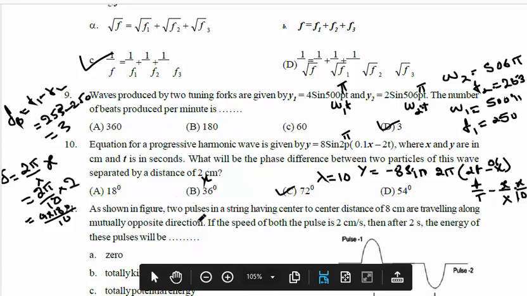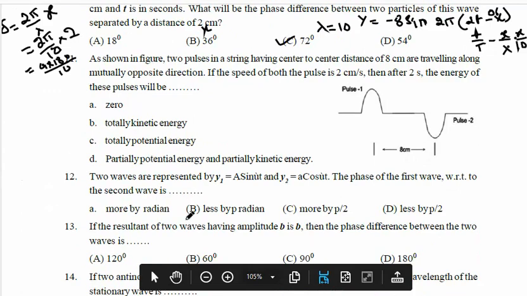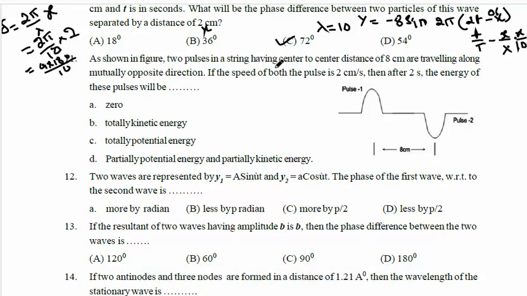Okay, next question. As shown in the figure, two pulses in a string having center to center distance of 8 cm are traveling in mutually opposite directions. This comes like this, this comes like this, opposite direction. If the speed of both pulses is 2 cm per second, then after 2 seconds, what is the energy of these pulses?